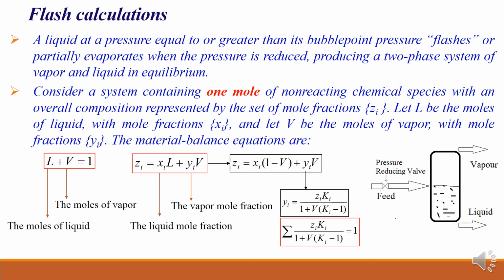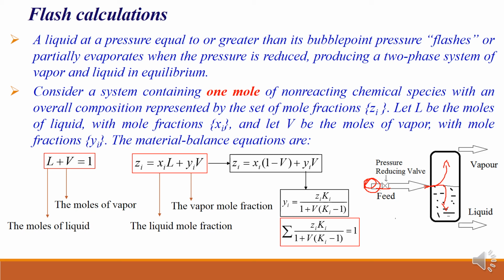One more last point is flash calculation. In flash calculation, we have a feed at a particular temperature but at high pressure, and it is suddenly passed through a pressure reducing valve. In this case, some components' vapor pressure is equal to the operating pressure after the pressure reduction. So these components get converted into vapor and can be taken as vapor here, and the remaining components will be in liquid. But some components will distribute between vapor and liquid, which is also possible here at equilibrium.